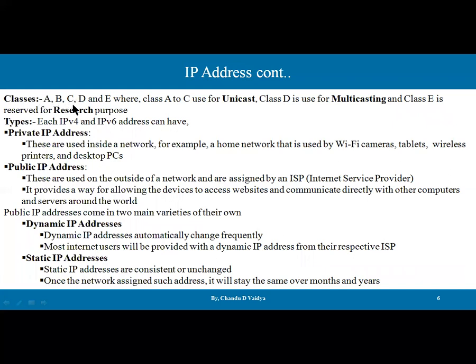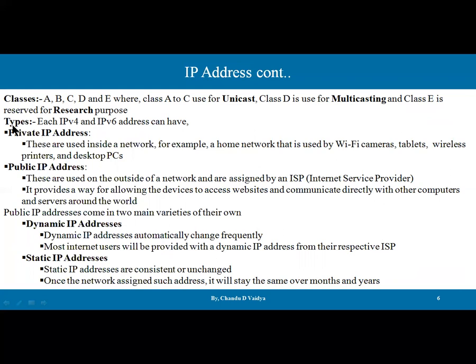If we are saying 2 to the power 32, that means more than 4 billion values. They are again categorized into 5 classes, where classes A, B, C are used for unicast purposes, class D is used for multicast purposes, and class E is used for research purposes. So these are the categories. We'll have a separate lecture on these classes. Please look at that also.